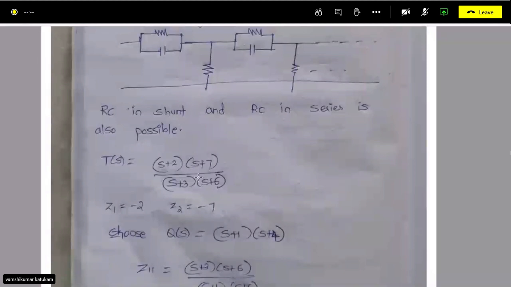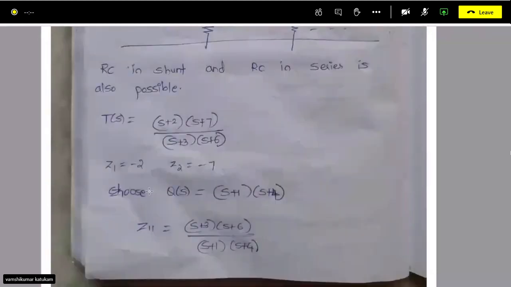So it is RC. First thing is, we can implement this transfer function only with an RC ladder. So what are the zeros? Zeros are -2 and -7, and poles are -3 and -6. Now to realize this, it is an RC ladder. Just follow the method I told you. Previous method only, but with slight changes.